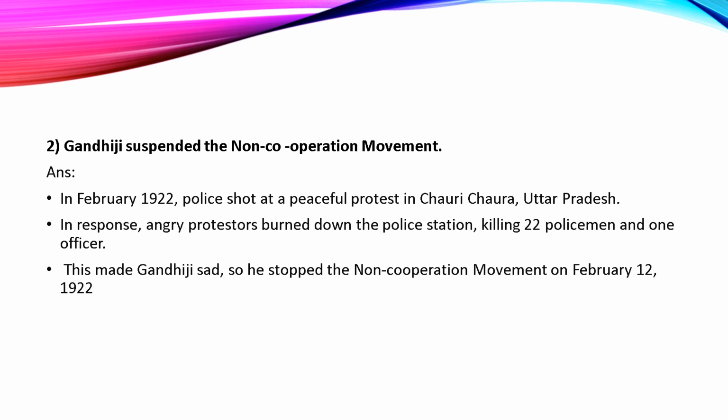Indians who lost their temper, those angry protesters, burned down the police station, and in that case, 22 policemen and one officer were killed. Obviously, they were the Britishers. This made Gandhiji sad because Gandhiji was against violence, and exactly that violence happened here by the Indians. So he stopped the non-cooperation movement on February 12, 1922.